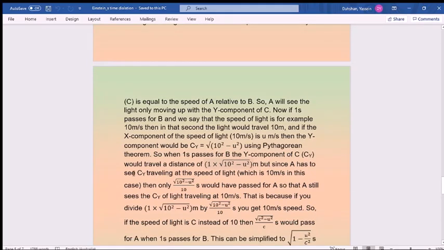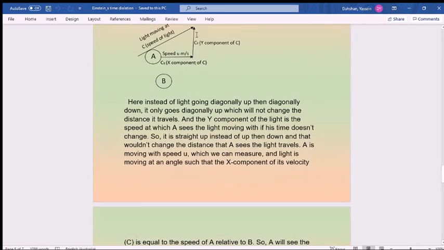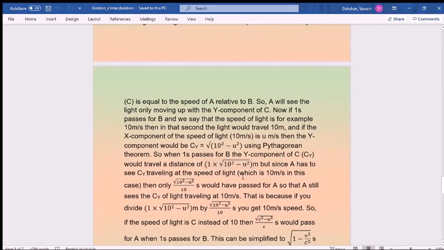But since A has to see this y component traveling at the speed of light, because A only sees the speed of light moving with this y component, which is 10 meters per second, then only root of 10 squared minus u squared, which is the distance traveled, over 10 seconds would pass, because this is the distance. So if we divide this by this, this will cancel this and 10 will go up, so it will be 10 seconds. So this is the amount of seconds that have to pass.